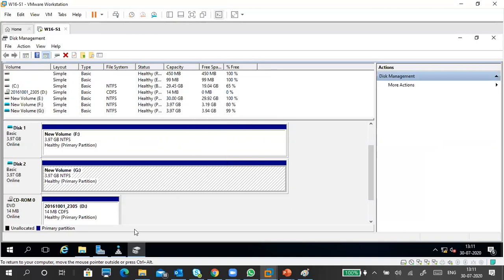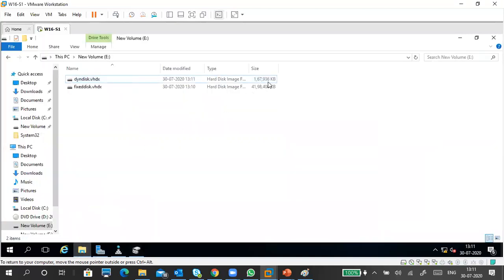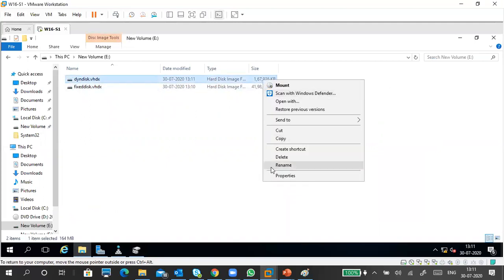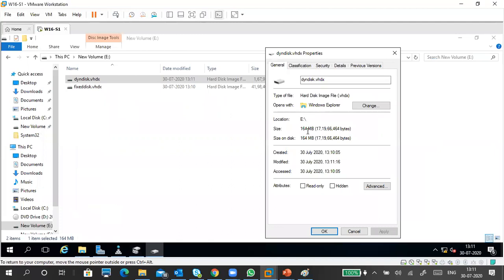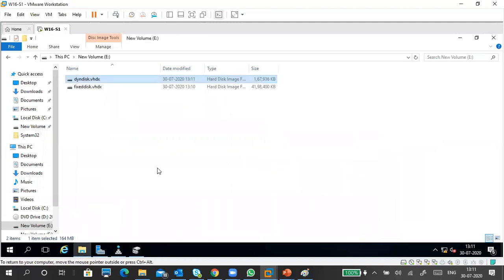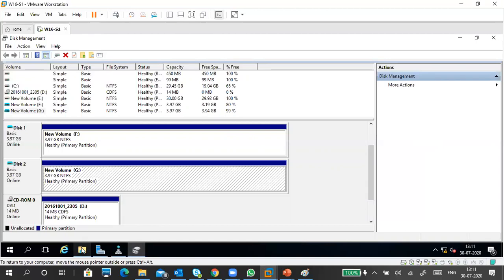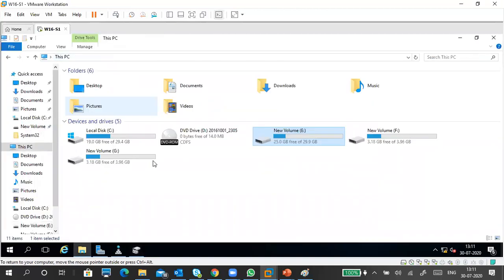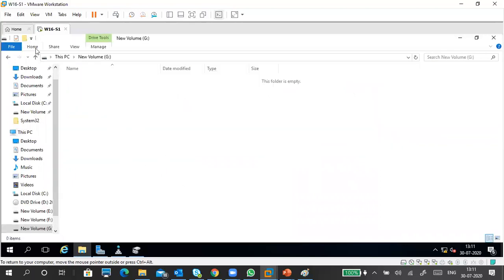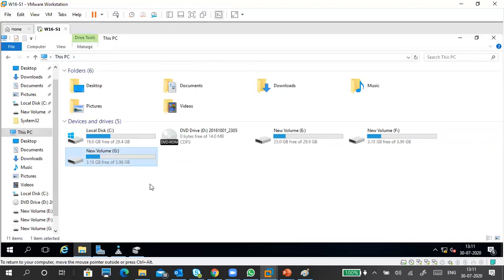I'm in the mood of showing this disk. Now it is showing almost 164 MB only. Now it's a full access drive, so we can access this disk here like this. Can you see? This is also a 4 GB disk, does not contain anything. For example, if you put 2 GB data, then only it will occupy 2 GB. Otherwise, it won't occupy any data from your PC.